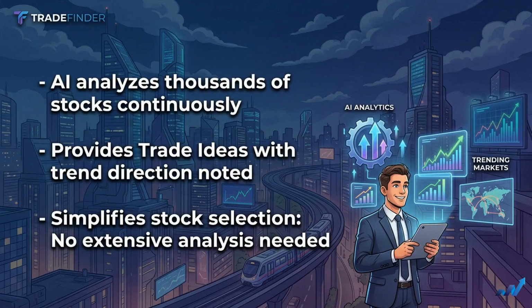TradeFinder makes it easy to choose stocks to trade with the trend. Our artificial intelligence analyzes thousands of stocks continuously and lists them as trade ideas with the direction noted. You do not need to do extensive analysis to determine trending.